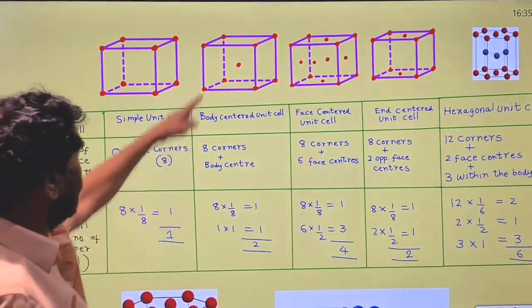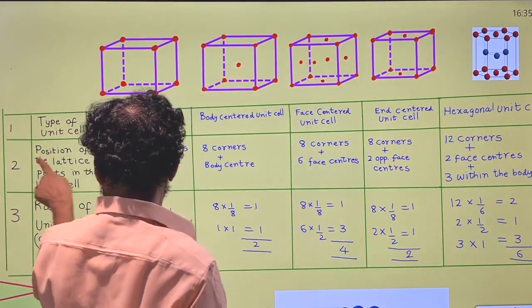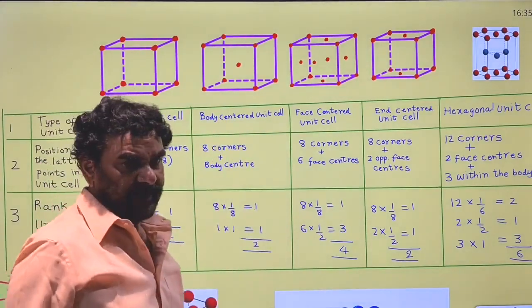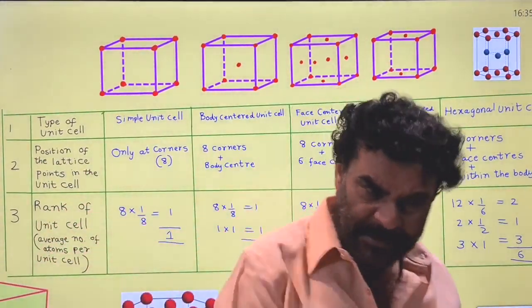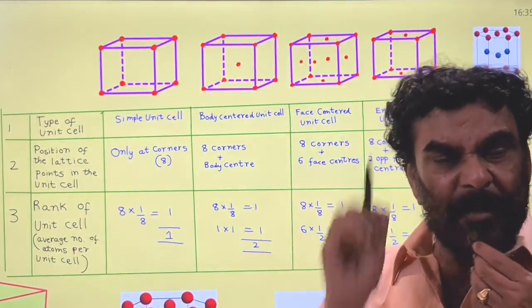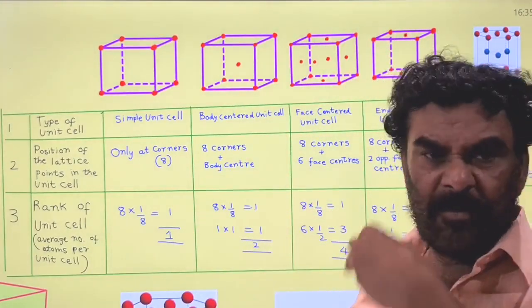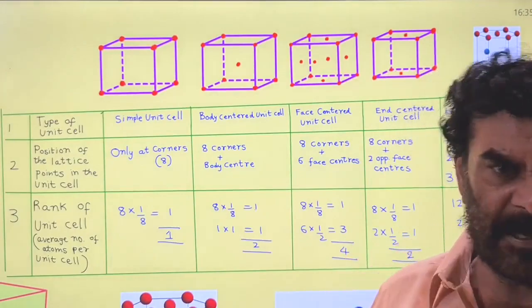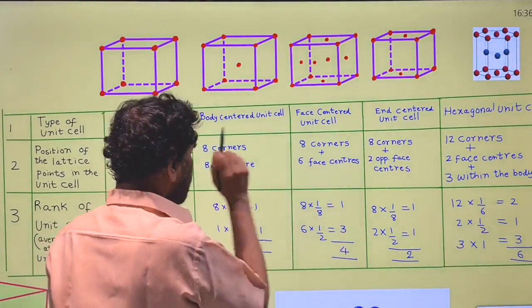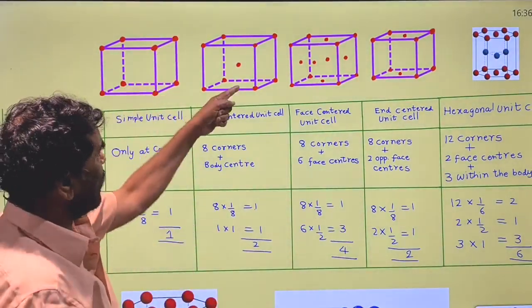So BCC, body centered unit cell. See where they are positioned. 8 atoms at the 8 corners. In each and every unit cell, lattice points are present at the corners. Without corners, there is no lattice unit cell at all. Here it is corners plus body center. So what is the net contribution?